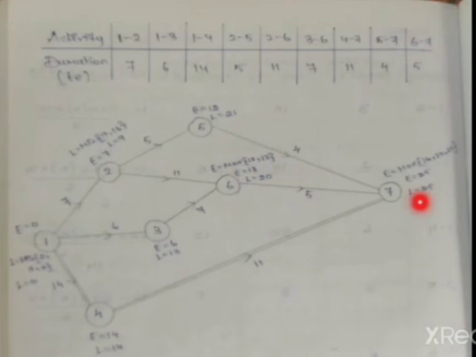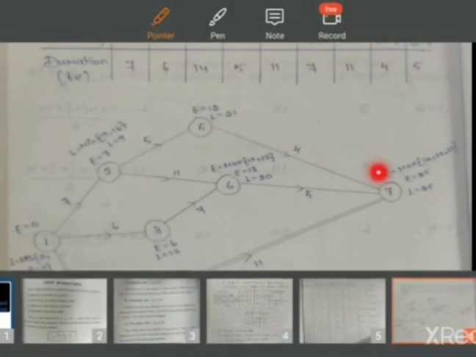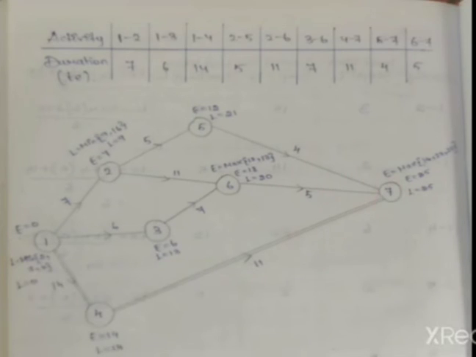The next we have to come with the 7. For 7 we have 3 incoming activities. So E value is equal to maximum of 12 plus 4, that is 16. 18 plus 5, that is equal to 23. 14 plus 11, that is equal to 25. So here the maximum will be 25. The next we have to calculate the L value. So you have to take L is equal to 35. L is equal to 35 means we have to come with the sixth one.